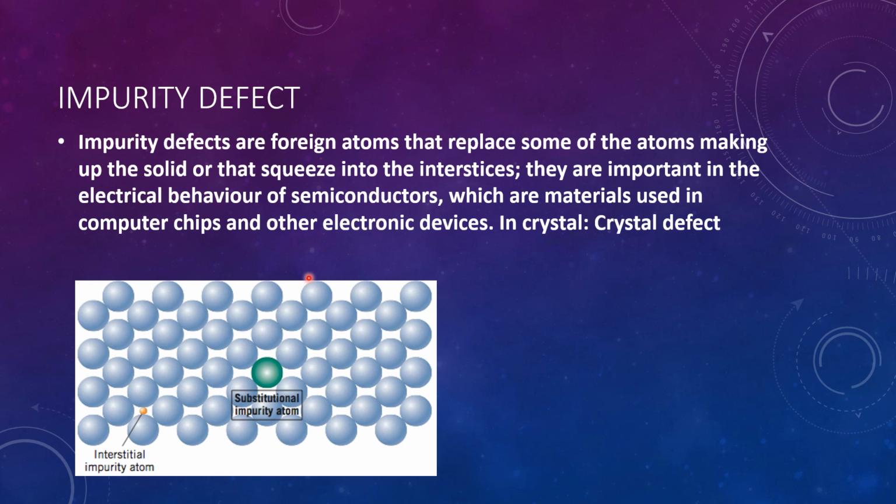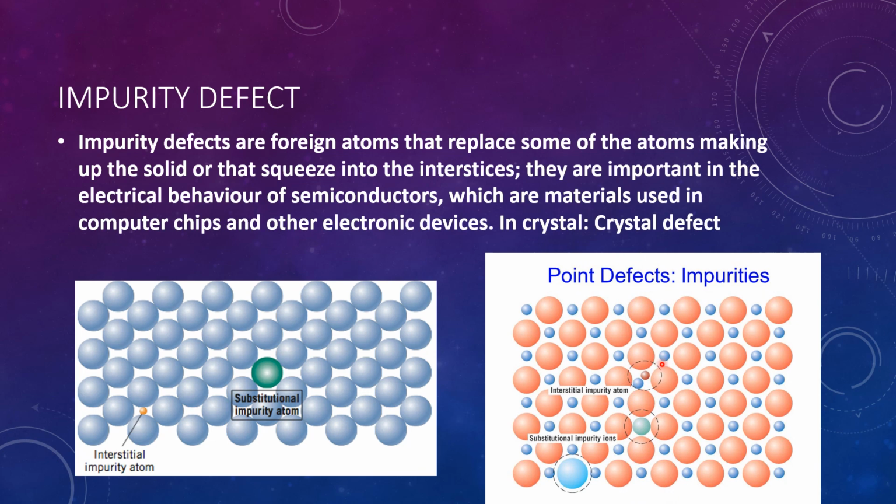Suppose you have sodium chloride, and the sodium chloride contains potassium chloride. The chloride is the same for both, but potassium is an impurity in sodium chloride. So this potassium comes and settles here, which also affects the conductivity of the solids. So, the effect of point impurities: the interstitial position will be occupied by the impurities. Then substitutional impurities can also be occupied by the foreign atoms.